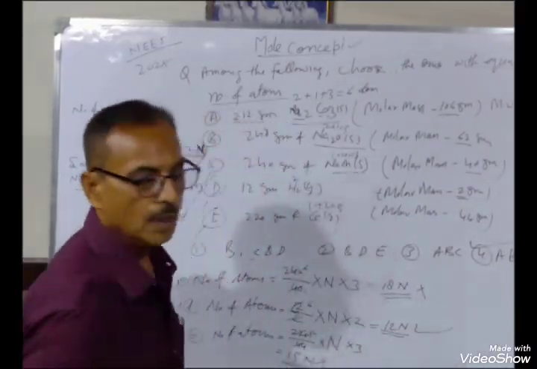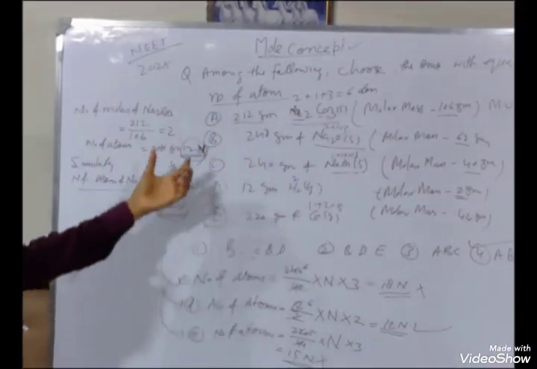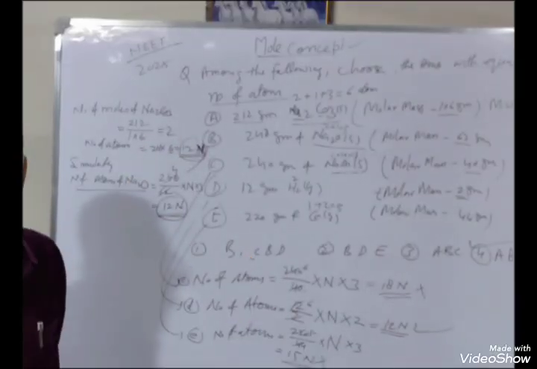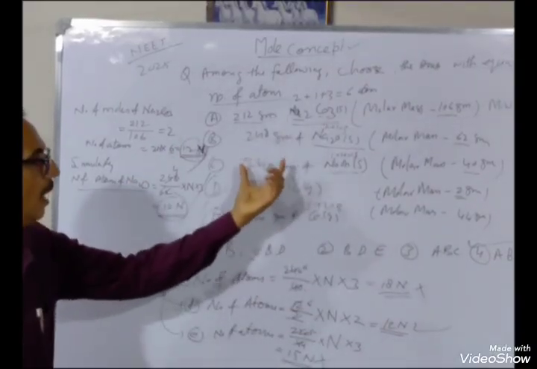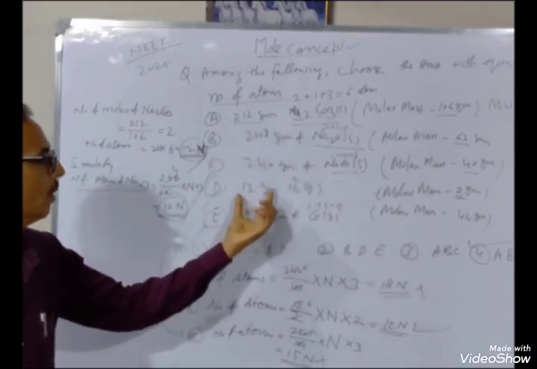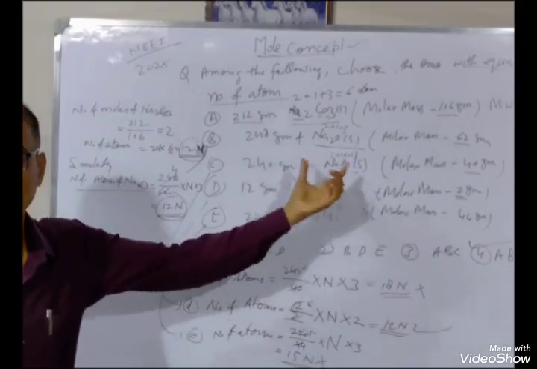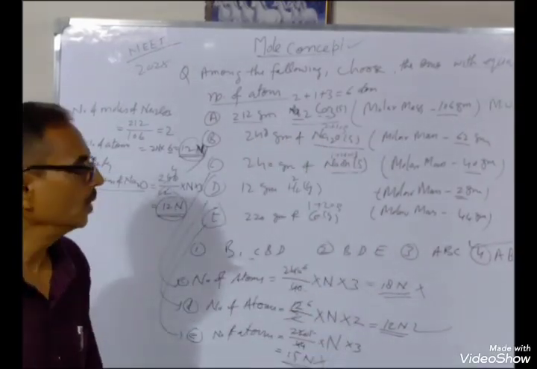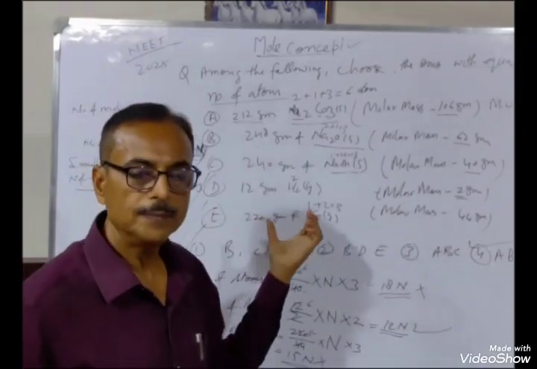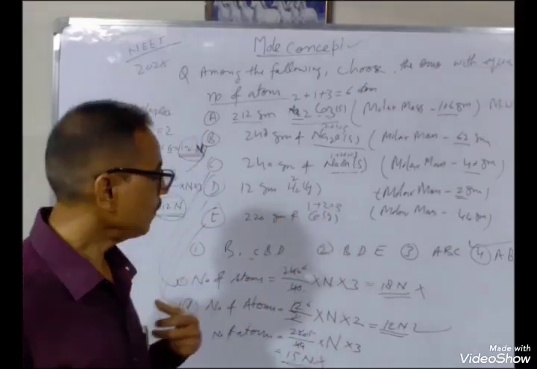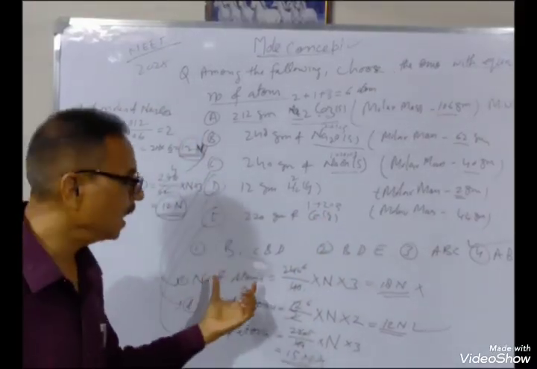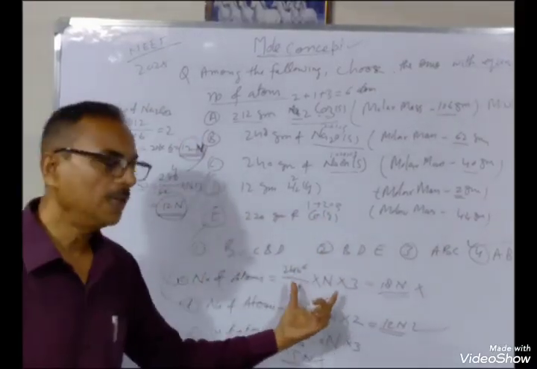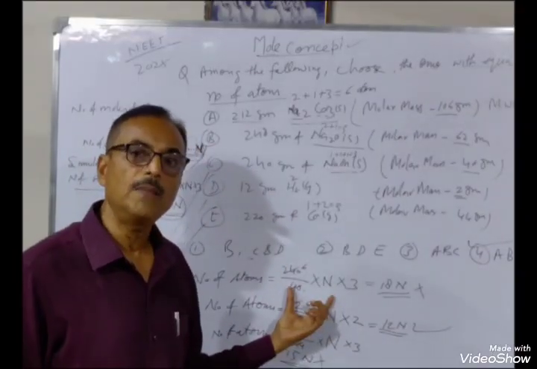This A, B and D have the same number of atoms in the given weight and molar volume of different compounds. So now it is clear? First you calculate the number of moles, then multiply by N, Avogadro number.